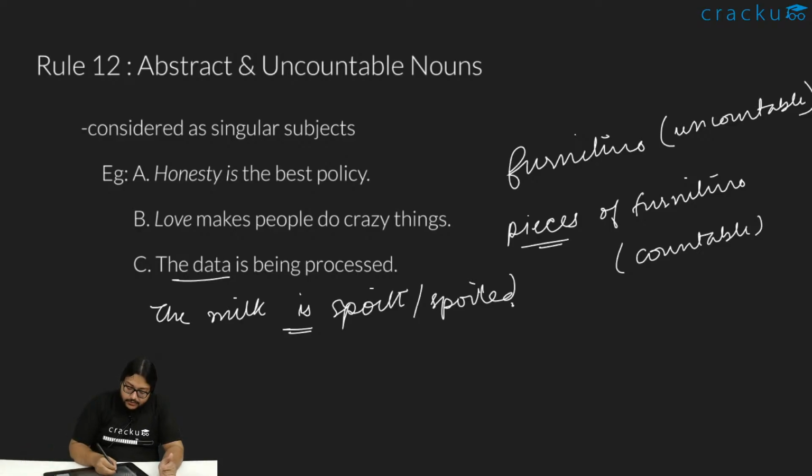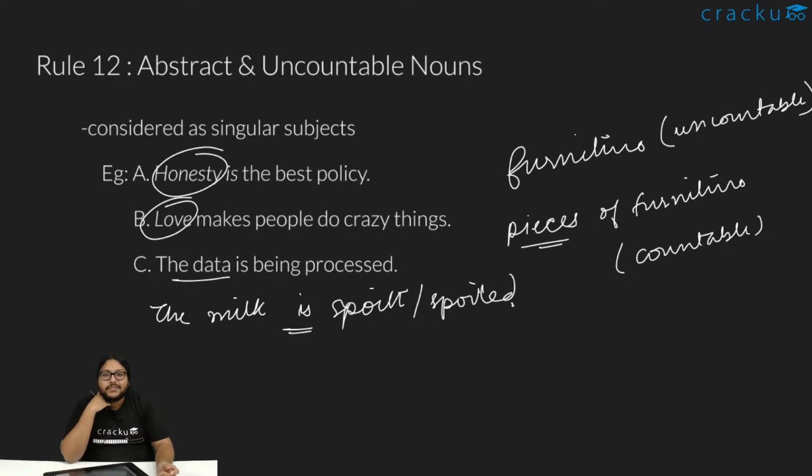Similar for abstract nouns like honesty, love, discipline, as I said, ideas. Those are abstract nouns. What we say about abstract nouns is that they are something which cannot be seen or touched. If there is something which you cannot see or touch, that is called an abstract noun. Like the smell of something, the fragrance. You cannot see it or touch it. So that becomes an abstract noun. So abstract and uncountable nouns are always considered to be singular subjects. Always, in all cases.